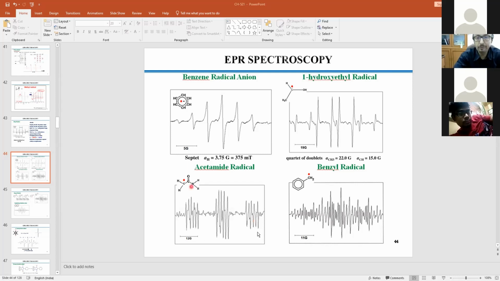Now another molecule, as I told you, I have picked molecules which are very selective to understand certain aspects in a separate fashion. Now this molecule, if you look at it, the electron is here, so naturally H2 is there, directly bonded. So you can expect a 3 line spectrum. Sorry, a 2 line spectrum. 2 H's, no? 2 into half plus 1. So basically a 2 line spectrum. You see how many lines? You cannot count. You are getting countless lines.